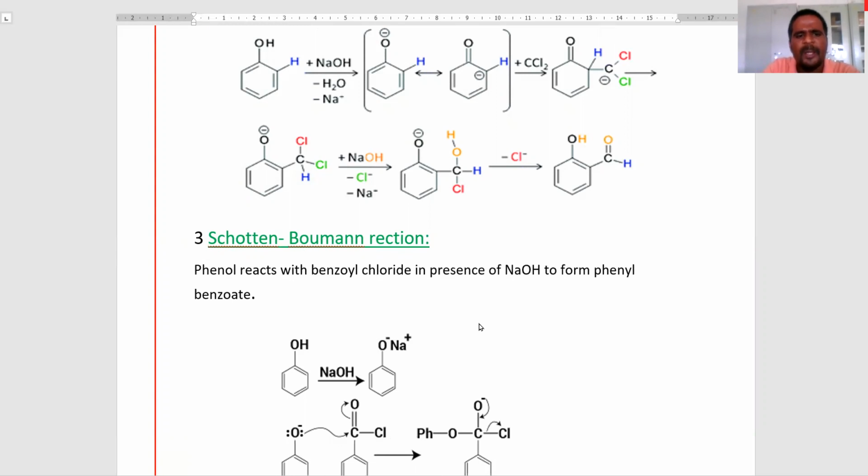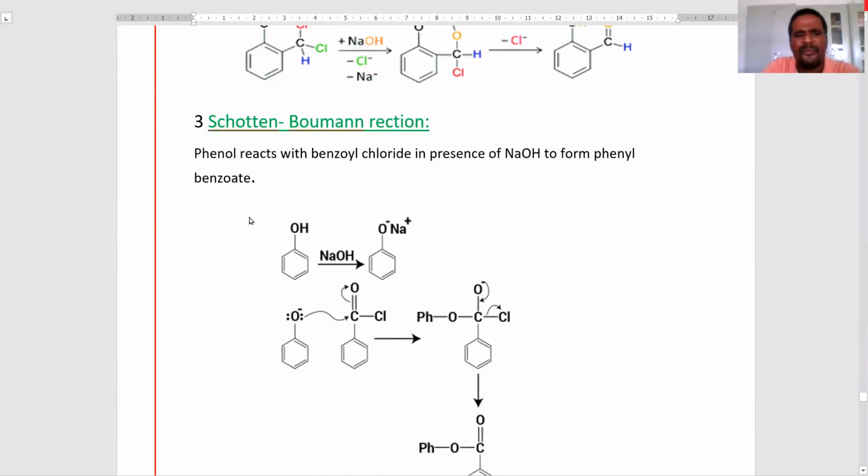Next reaction is the Schotten-Baumann reaction. Okay. In this reaction, what happened? Phenols react with benzoyl chloride in the presence of sodium hydroxide to form phenyl benzoate. It is called the Schotten-Baumann reaction.